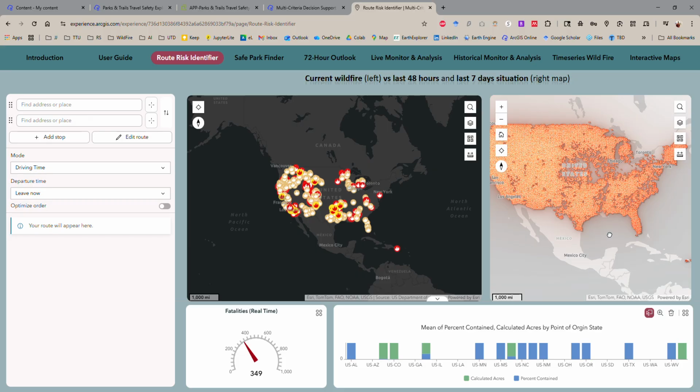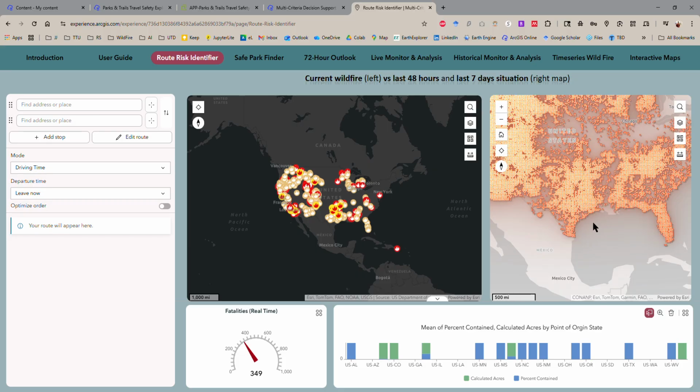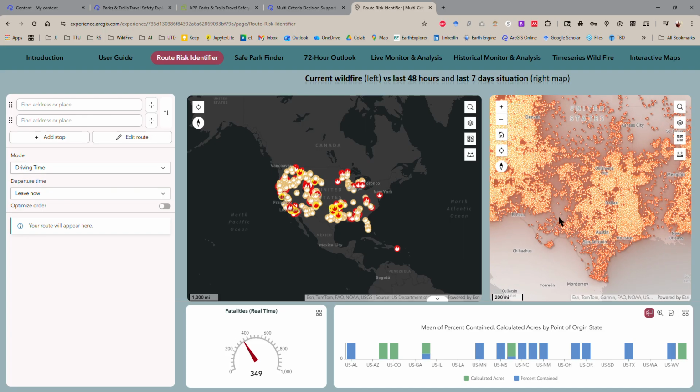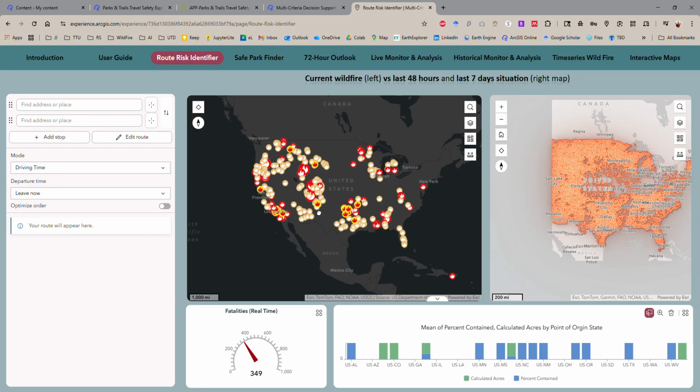Once you zoom into these maps, you can see where the risks are. It pretty much shows that everywhere is in a wildfire risk zone, but these are all the fires that have been detected from the satellites, so nothing to worry about.